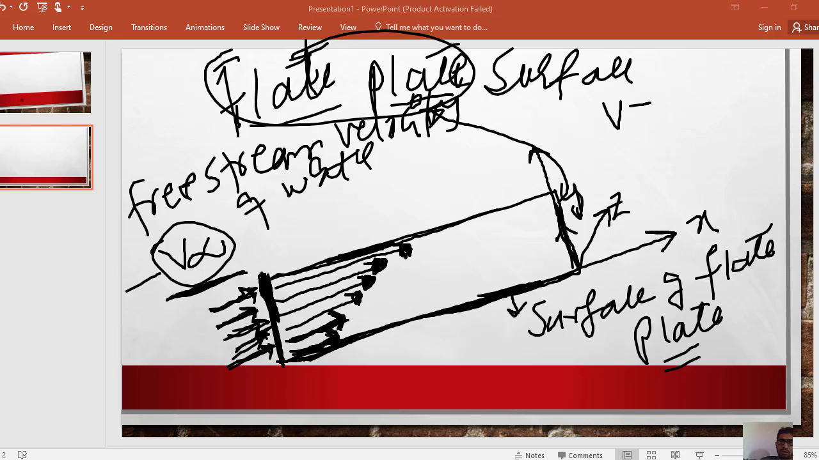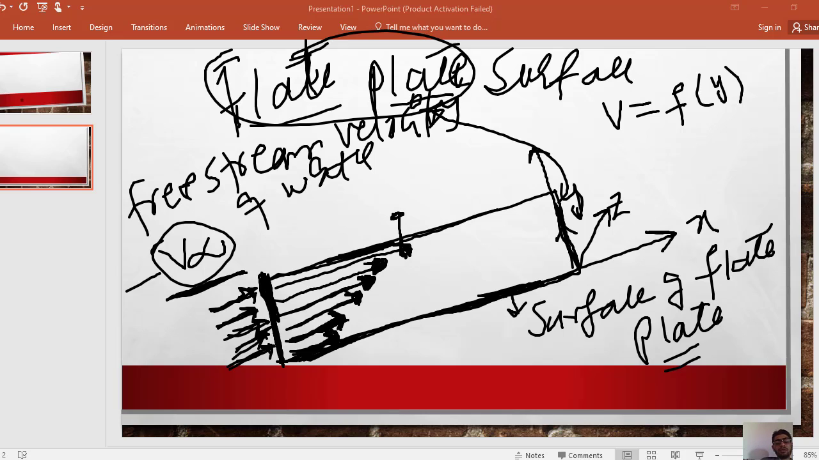So velocity is a function of the y direction. Now, why is the velocity of the molecule in this position low? The molecule in this place has slightly higher velocity, in this place further higher velocity, in this place further higher. The molecule in this place has the highest velocity.